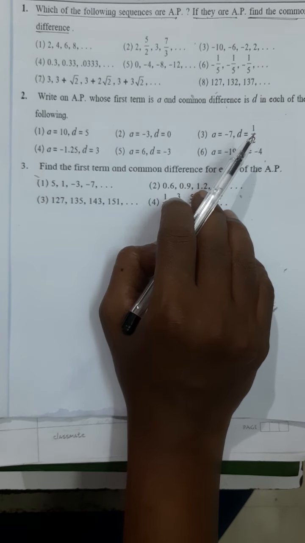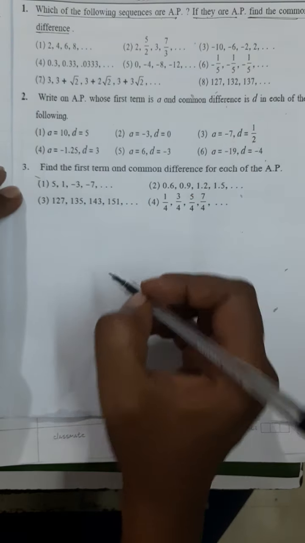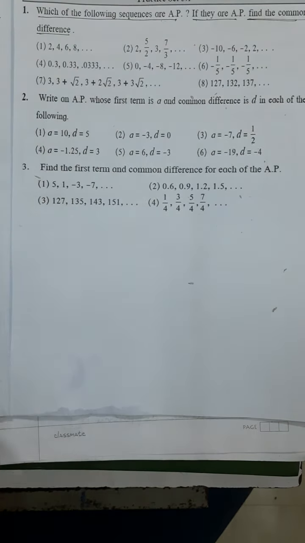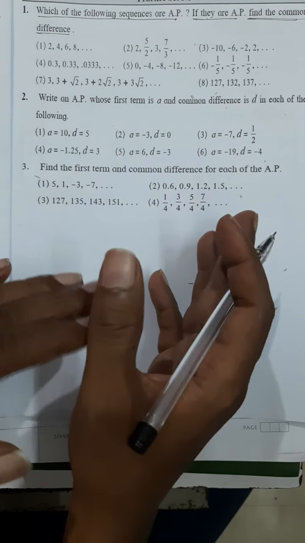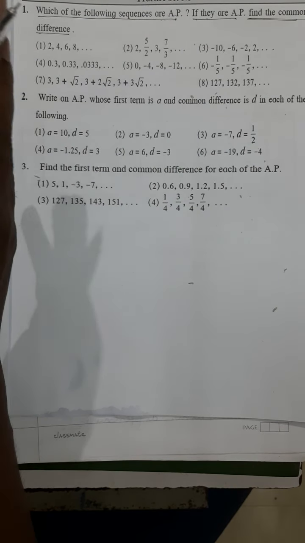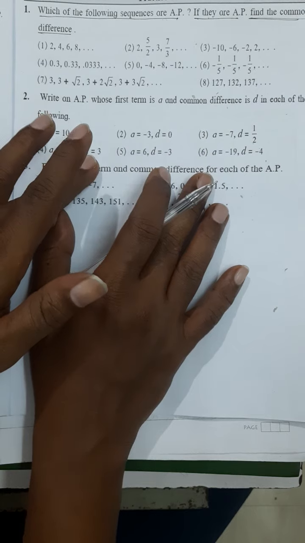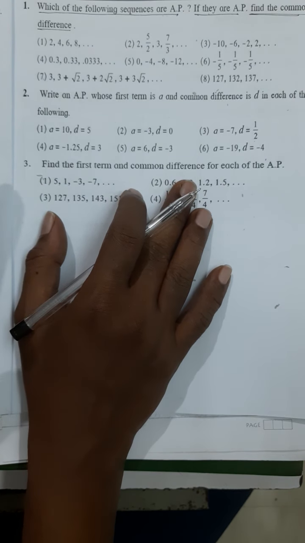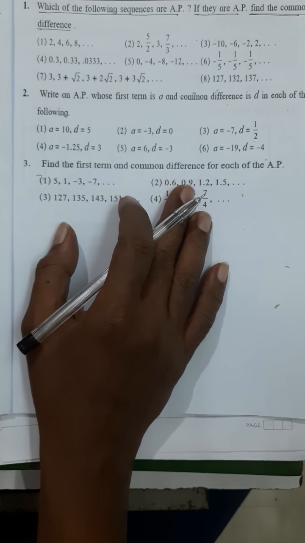This is what we have to explain when we write it on paper. For that, how do we explain it? Instead of seeing how they are going on increasing, adding by the same number, what we do is find the difference between two terms and show that the difference is constant. Since the difference is constant, therefore they are in arithmetic progression. Otherwise they are not in arithmetic progression because they are not getting added by the same number.